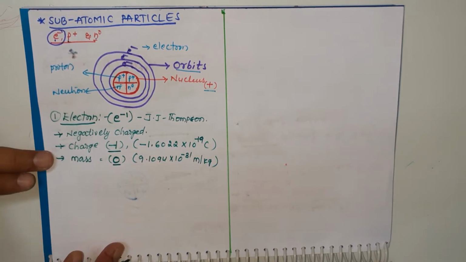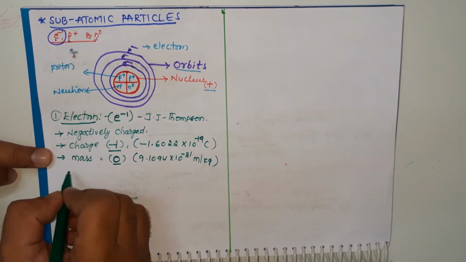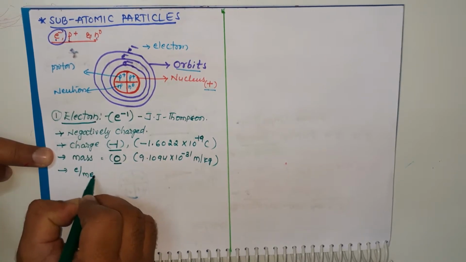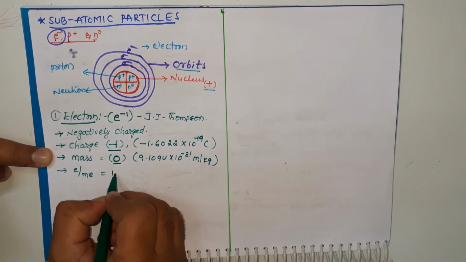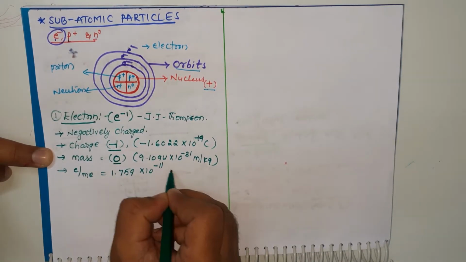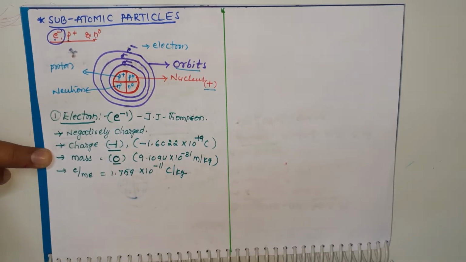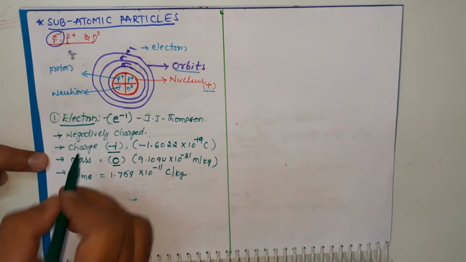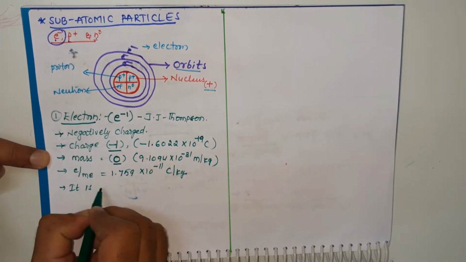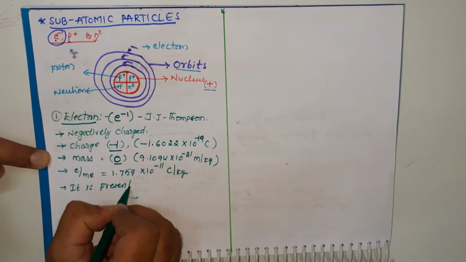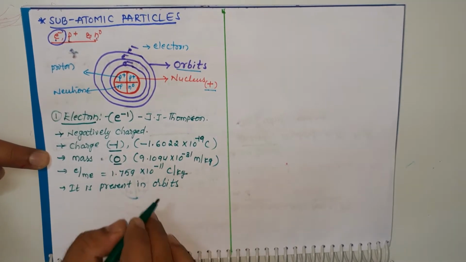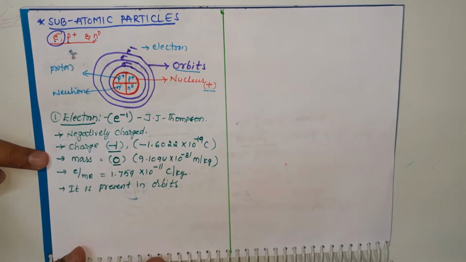Next, what is the ratio between charge and mass? The e by m_e value is 1.759 into 10 to the power of 11 coulomb per kg. Okay students, where is it present? It is present in orbits, which are around the nucleus.